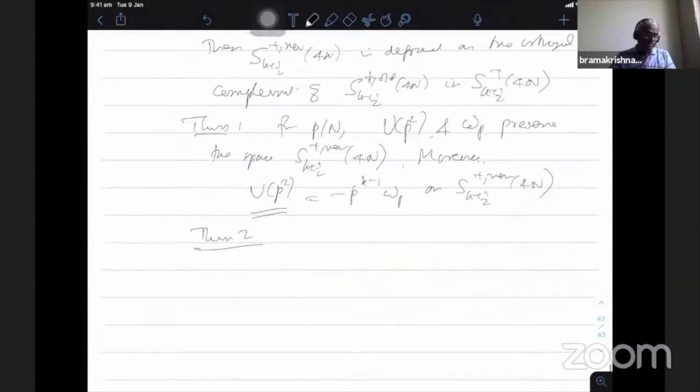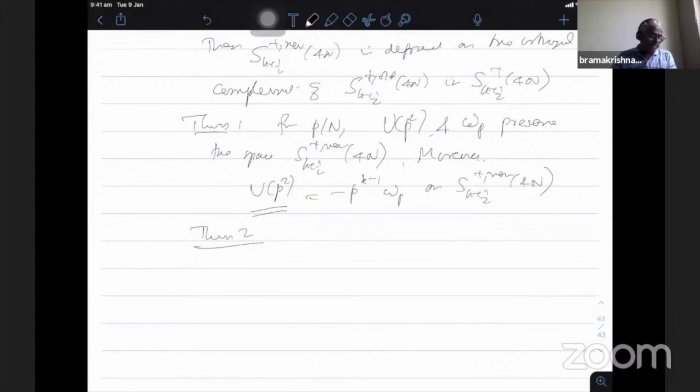The summary of all the results I'll put, then we will see how much we can see. One is that S_k^+(N, ...) plus 4N. So it proves this was the result for a quadratic character also. Therefore, the statements are exactly the same. For simplicity, I am not taking the character here.